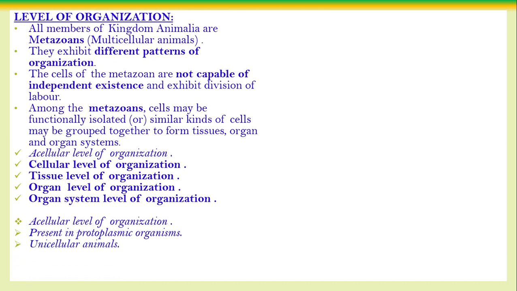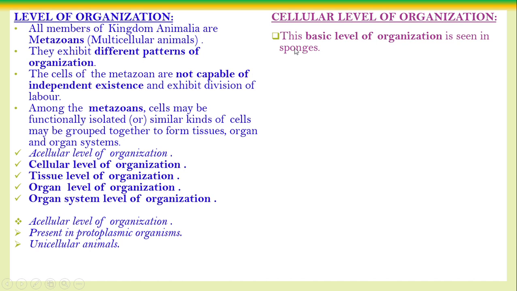That is all that will be there. But in the metazoans, the body of the animal is made up of many cells. What about the cellular grade level of organization? That means different cells of the body perform different functions. Remember well, each cell found in the body helps with a particular job. See, the cellular grade level of organization is the basic level of organization. That is the very basic. In which organisms is it found? Mostly in sponges, because the sponges are primitive organisms. In that, the very basic level of organization is there.